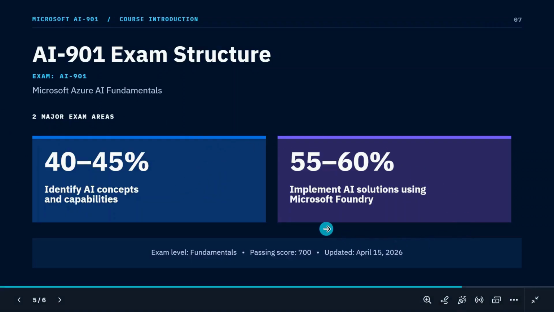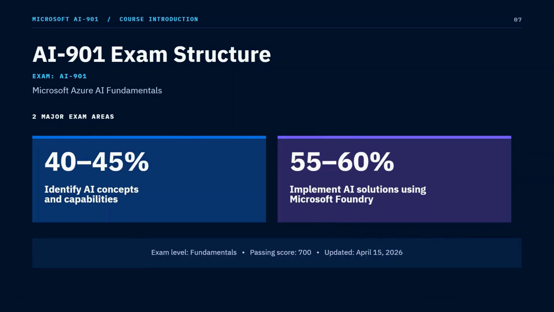In the other module, we see how we can create AI solutions on the Microsoft Foundry portal. Microsoft Foundry is a portal provided by Microsoft where we can deploy LLM models, create agents, and connect with other AI services. It is a portal where we can create, build, and deploy our AI solutions. We will see each and every concept under this module, like how we can manage AI projects and more. Basically, these two modules cover every topic in this exam.